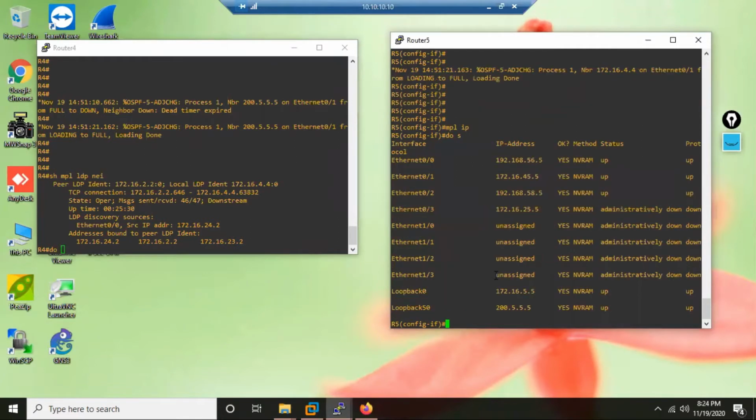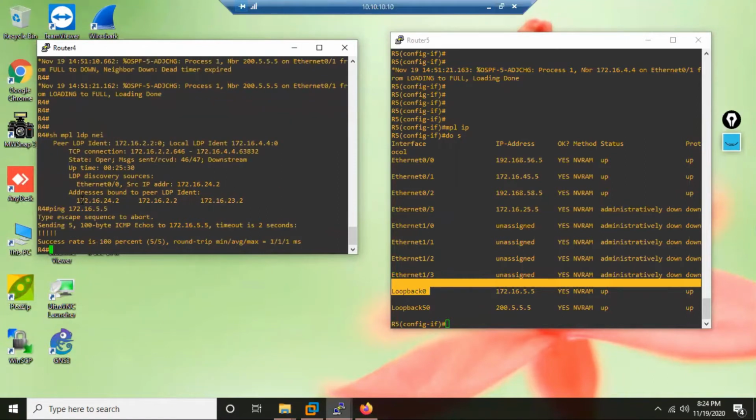Is R5 having other IPs, other loopbacks? Yes. Is this loopback IP reachable to R4? So let me do a ping and see whether R4 has reachability to another IP of R5. Yes, this IP is there.